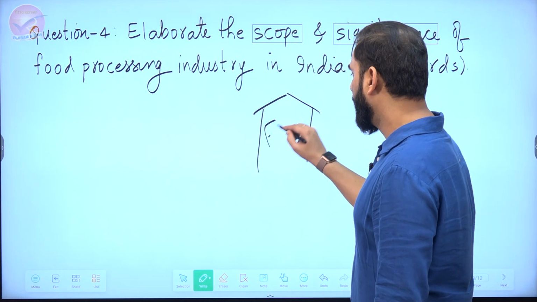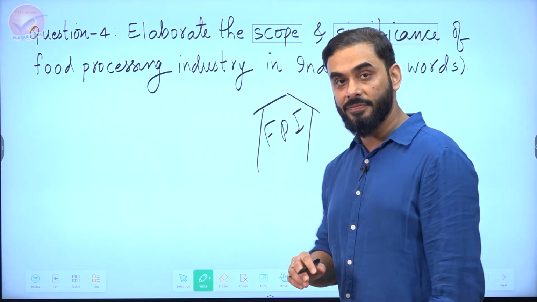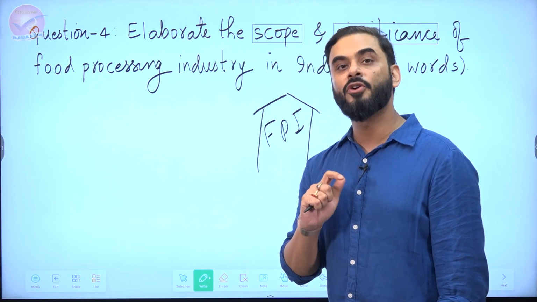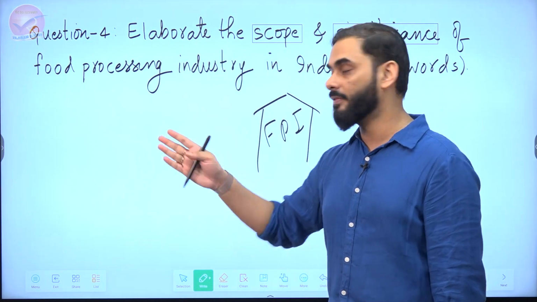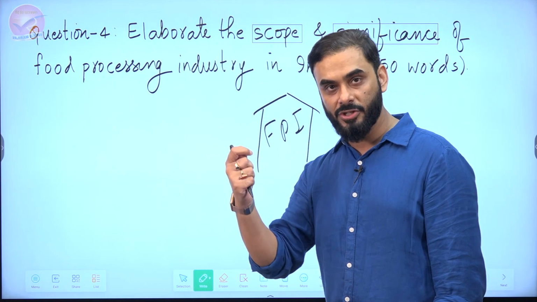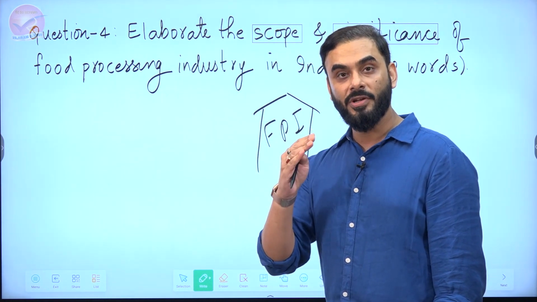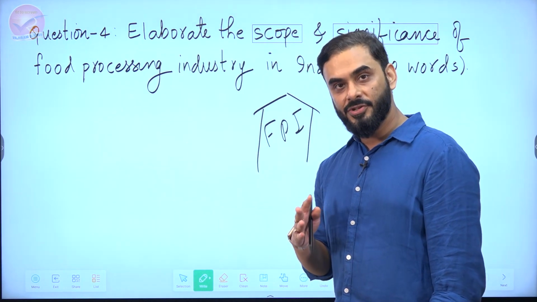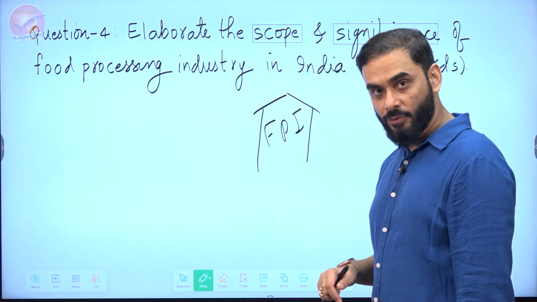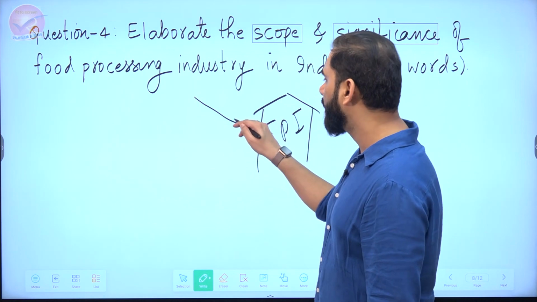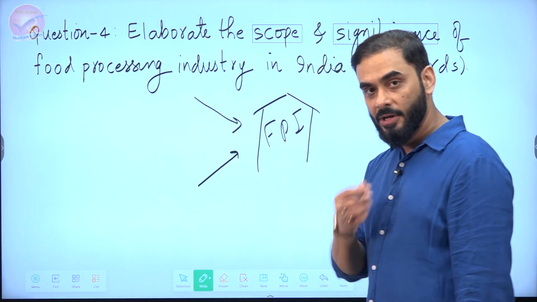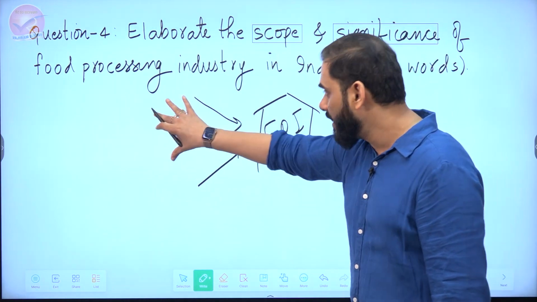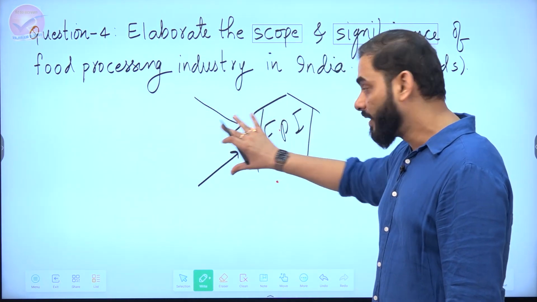if we are saying that India should have a food processing industry, first of all, what's a food processing industry? An industry which converts agricultural raw material into high valued items. Like if you take tomatoes, you can convert it into tomato ketchup. If you take potatoes, you can convert it into potato chips. Now, scope of food processing industry means that if we want to have a food processing industry, what are the factors that exist in India which can help us to have it? All the factors which can help us to have it, right? So that is called a scope.